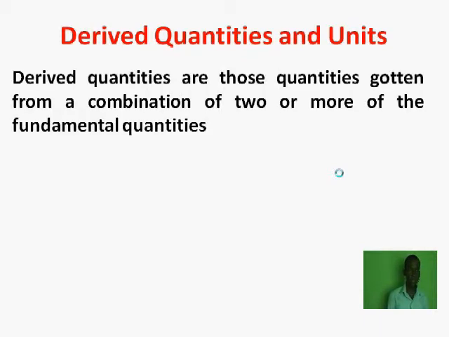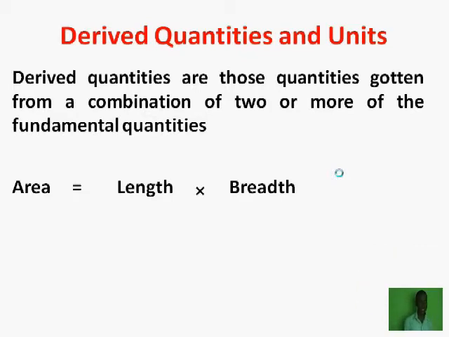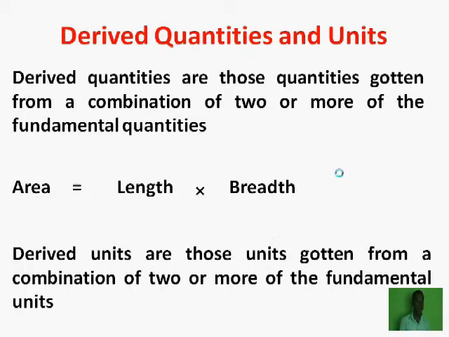Derived quantities and units. What are derived quantities? Derived quantities are those quantities gotten from a combination of two or more of the fundamental quantities. For example, area. Area is given as length times breadth. Because it combines two fundamental quantities, length and breadth, area is therefore a derived quantity.